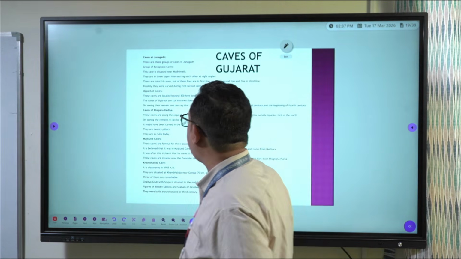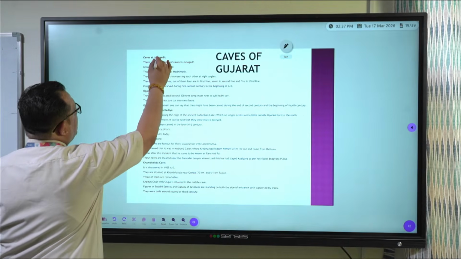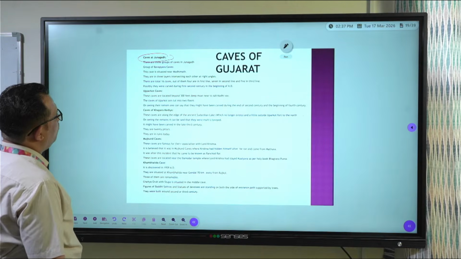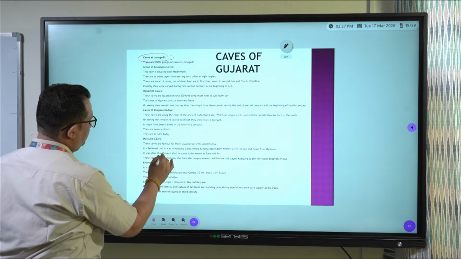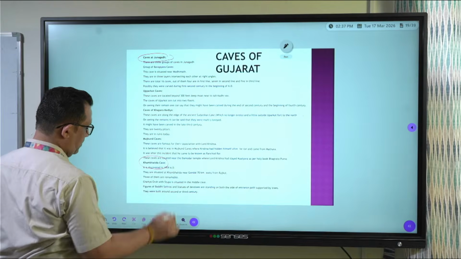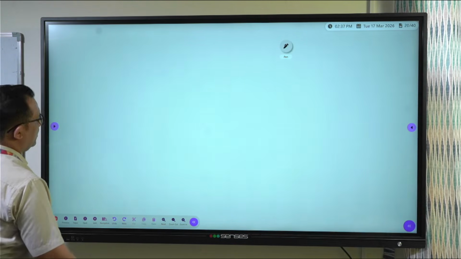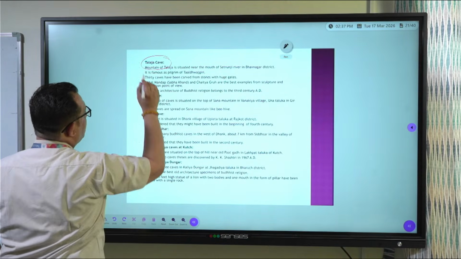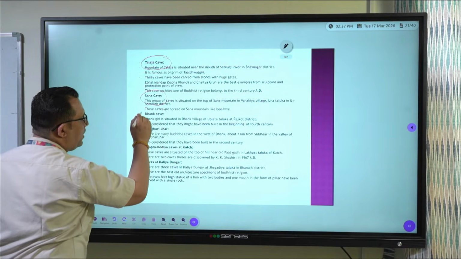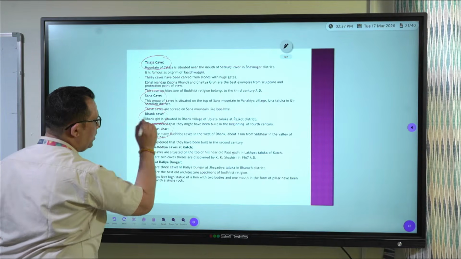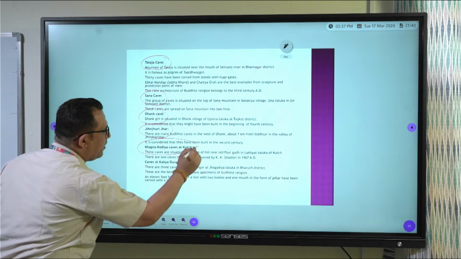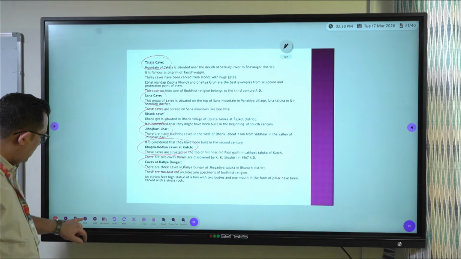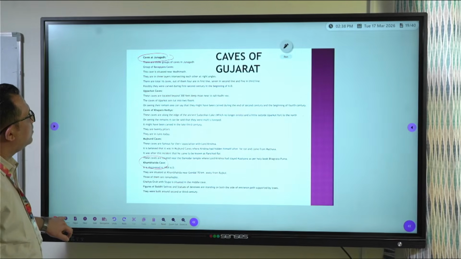Now, if I talk about caves of Gujarat, her question was caves of Gujarat. So Hitarthi's last doubt is over here. In Gujarat, we have caves of Junagadh. Then we have Kapadia cave. Then we have Talaja cave. Then we have Sana cave. Then we have Dam cave. Then we have Jinjuri Jar. Then Khapra Kodia cave. And at last Kalya Dungar cave. So let us take one by one all the caves.